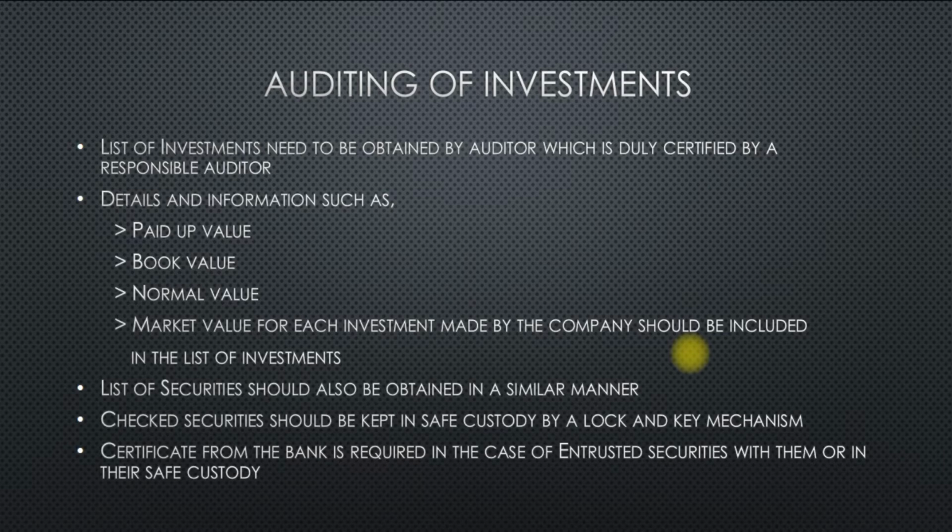So while we audit the investments, what should the auditor be examining in this case? The auditor should obtain a detailed list of investments duly certified by a responsible officer from the company. It should contain details such as paid up value, book value, nominal value and market value of each of the investments made by the company.